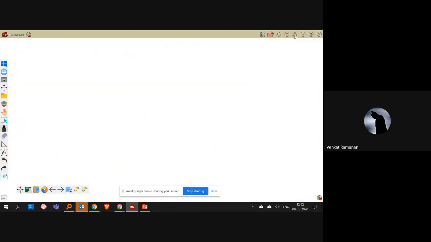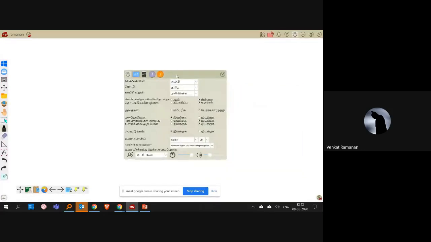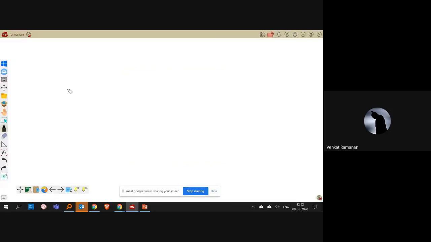And then if you are a Tamil medium teacher and you want to have the entire My Viewboard in Tamil language, that is also there. So go here and then select Tamil. So the entire board and the menu gets converted into your respective language. It is available in Hindi, Kannada, Tamil right now. We also plan to have Telugu, Marathi, 15 languages we have planned. Not only this, when you don't know what this particular button does, you can see the Tamil help text. This is called mouse over text. So that is also available.